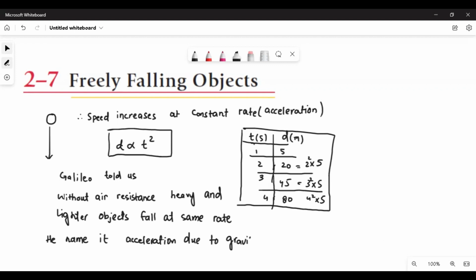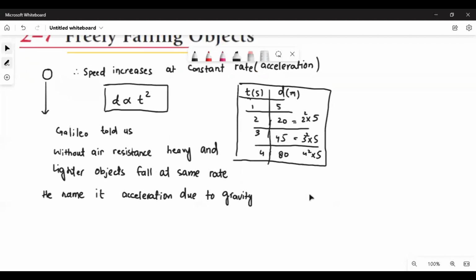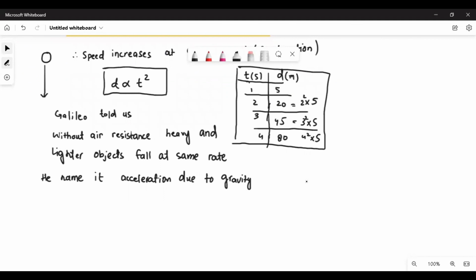So now whenever something is moving or falling, we will say a freely falling object has a constant acceleration and its value is g, denoted by g. Its value is 9.8 meters per square second because this is the acceleration. Is that the gravity? Yes, we call it acceleration due to gravity. Its value is 9.8 meters per square second. Okay, this is the second thing.